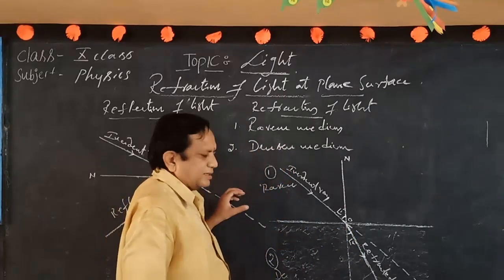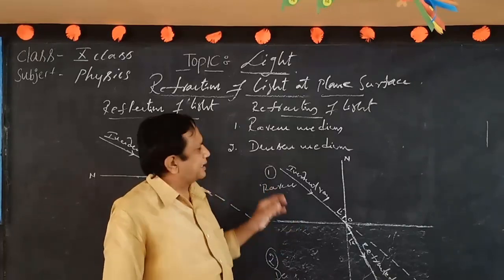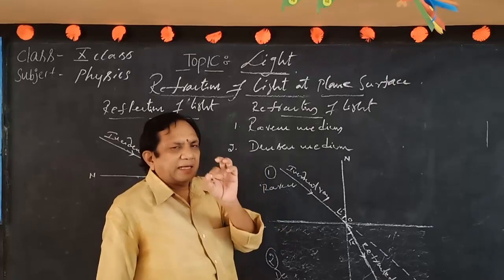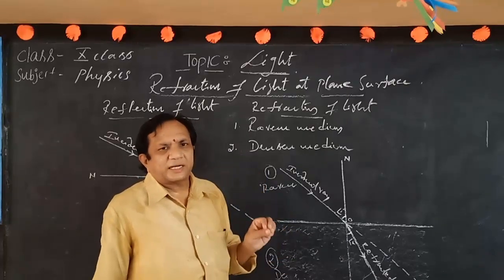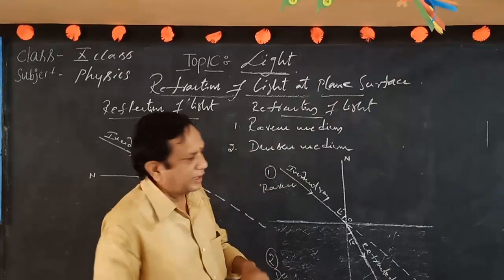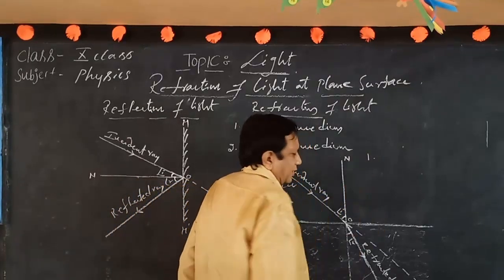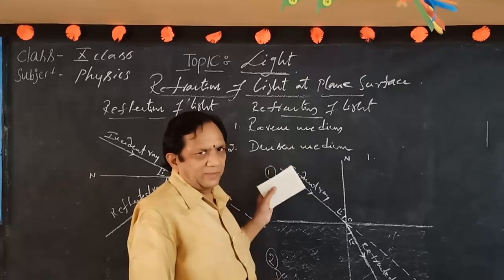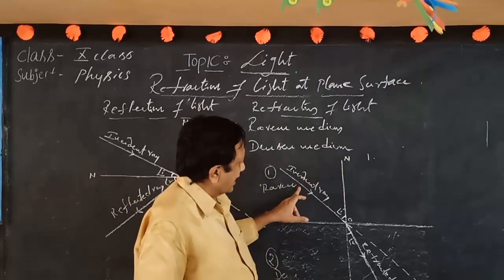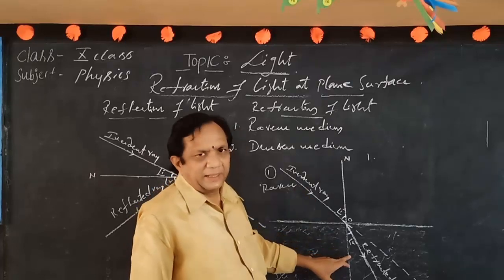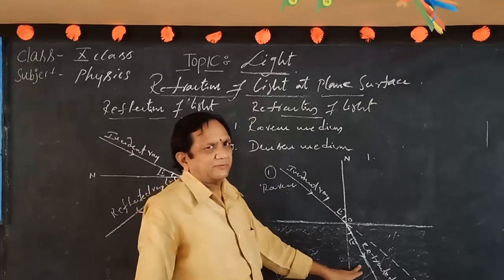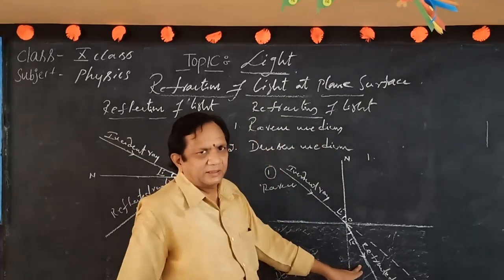Now here three conditions are there. When the light ray travels from rarer to denser medium, observe that three conditions will be there. Very important conditions. First point: when the ray travels from rarer to denser medium, what happens? It slightly bends and travels. This bending nature of the ray is what we call refraction.